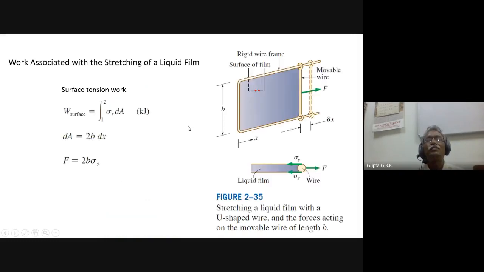Then work associated with stretching of a liquid film. I have a liquid film here, and if this frame is moved this way, the film gets extended. The frame is rigid, but the surface of the film is flexible. So when it is extended like this, W surface is sigma S dA, where sigma is the surface tension, and dA, the area of this extension, is 2B into dx. And F is equal to 2B sigma S.